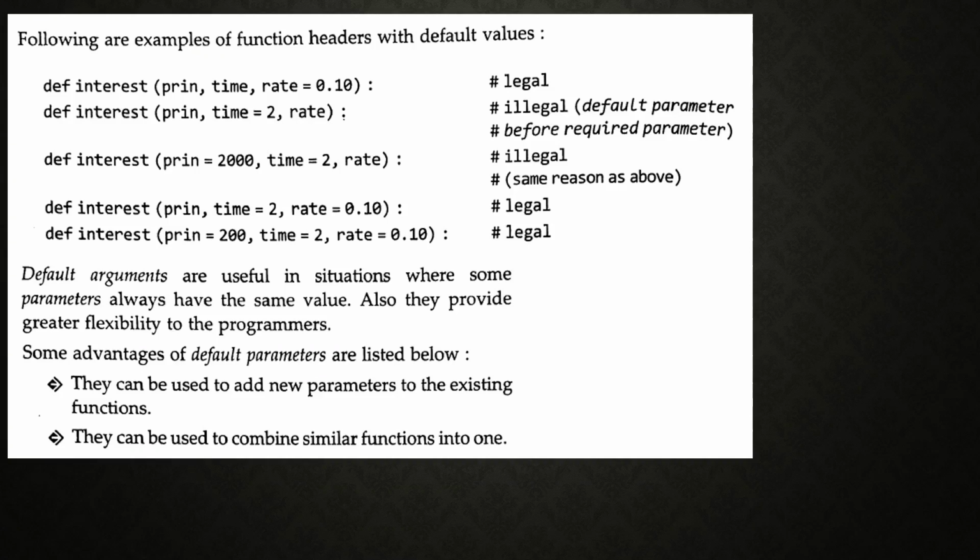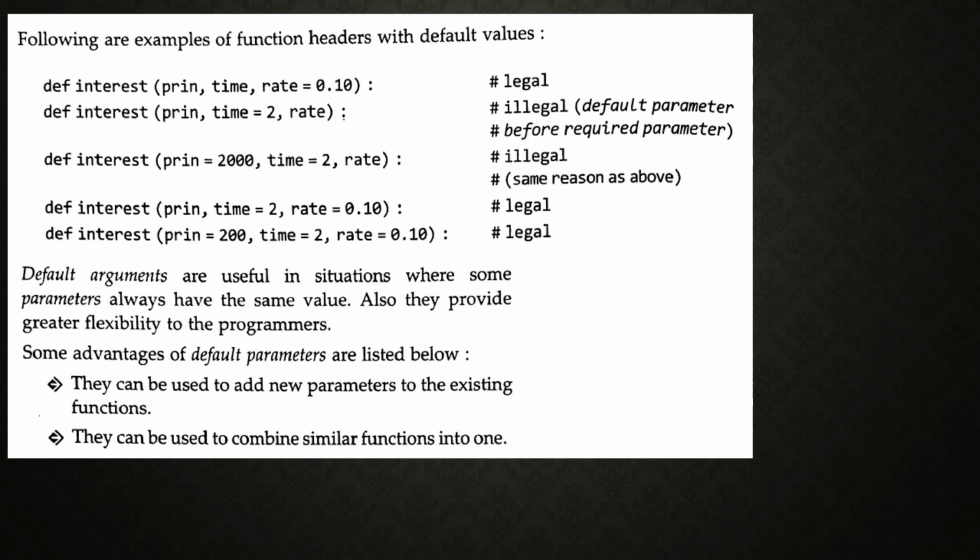So following are examples of function headers with default values. Here, def interest(principal amount, time, rate=0.10) is legal. def interest(principal amount, time=2, rate) is illegal: a default parameter before a required parameter.